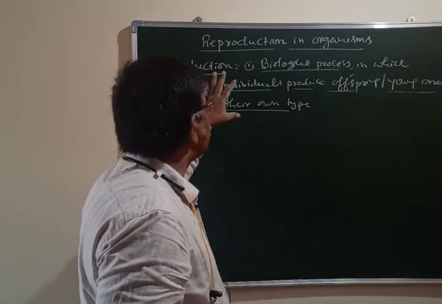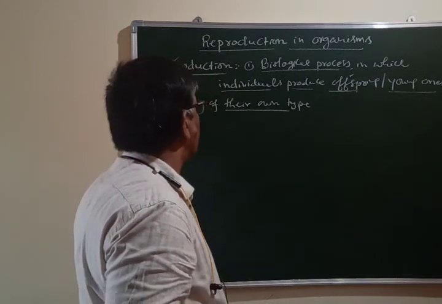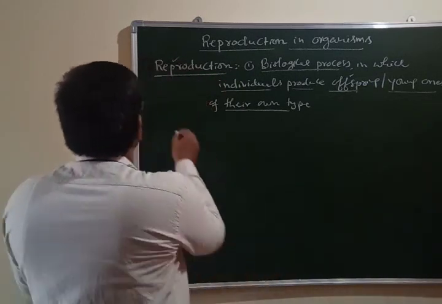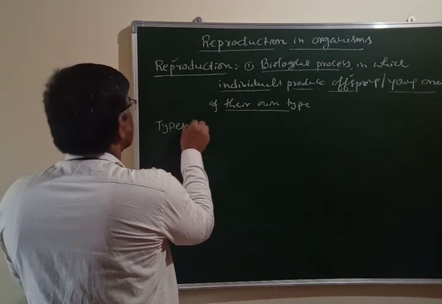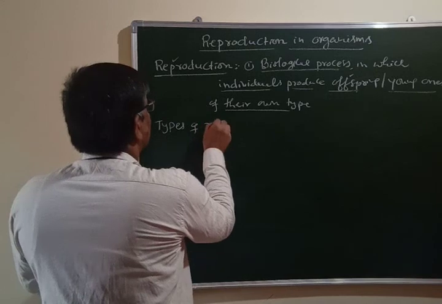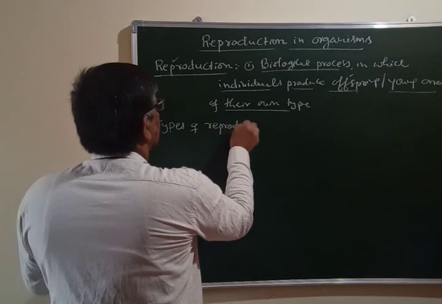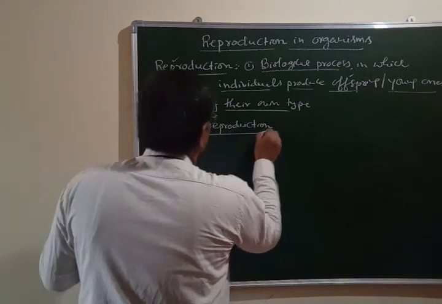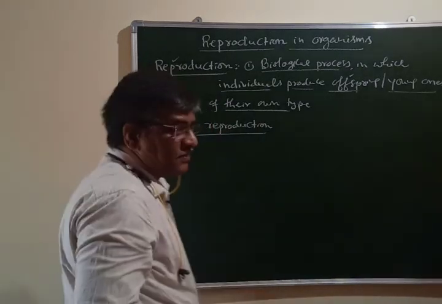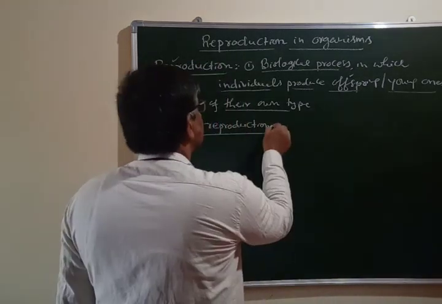Now, this is the definition of reproduction, and there are various types of reproduction. These are all basic concepts everybody can understand. What are the different types of reproduction?